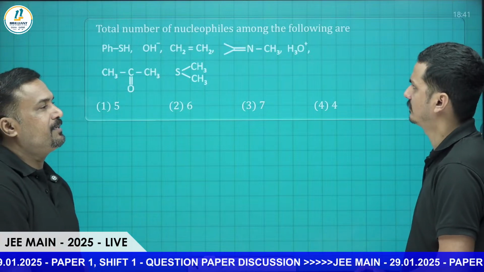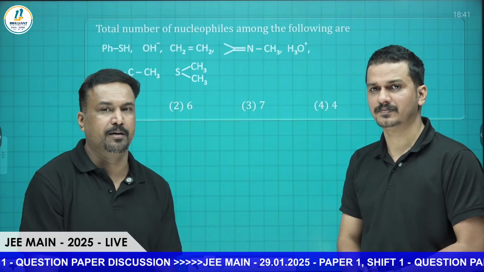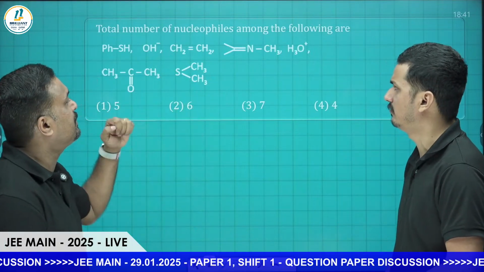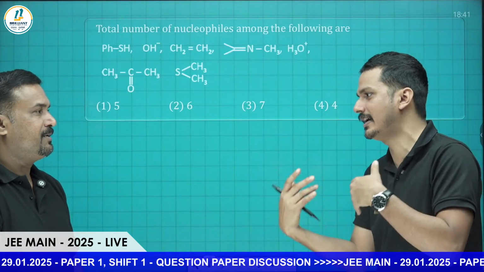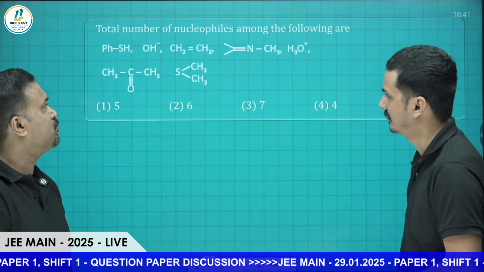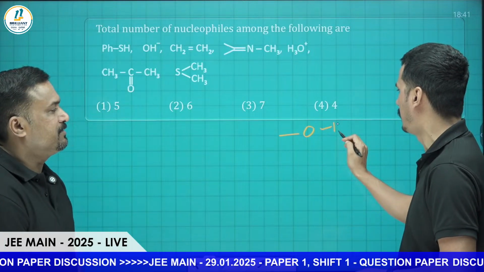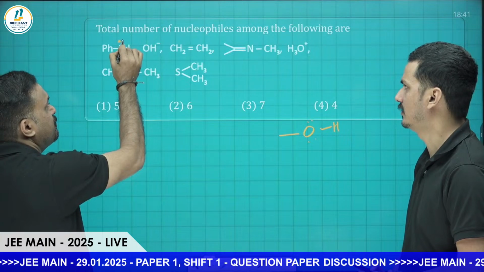This nucleophile and electrophile based question has been asked in many papers. I think this is a moderate one. There is no confusion, but students must know some extra ideas, like which species can donate electrons. If they know that, they can easily answer. For functional groups like SH and OH, you know OH contains a lone pair. Sulfur will also have a lone pair.